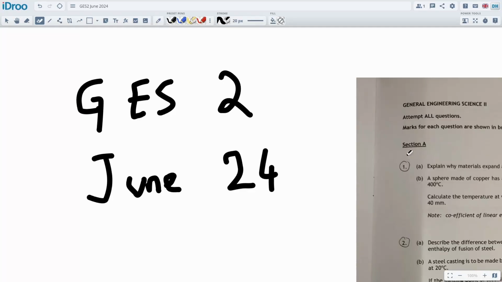Okay, so the next paper we're going to go through is a GES 2 paper, and it's from June 2024. Like I said, there's a couple of difficult papers on these, and I think this is a difficult paper. Looking back on it, it doesn't look too bad, but I think it's full of typos. There's quite a few typos in some of this earlier guy's papers.